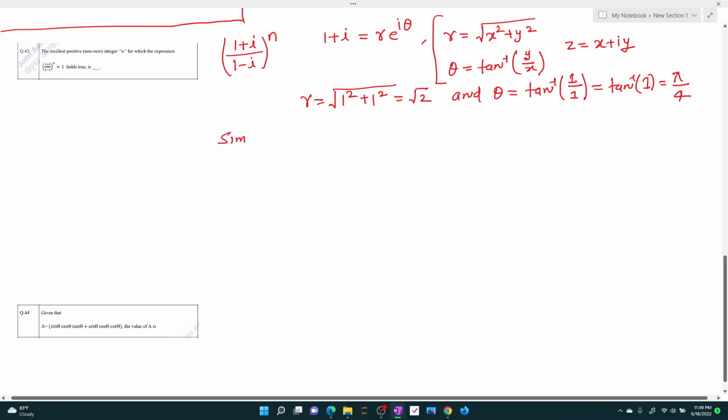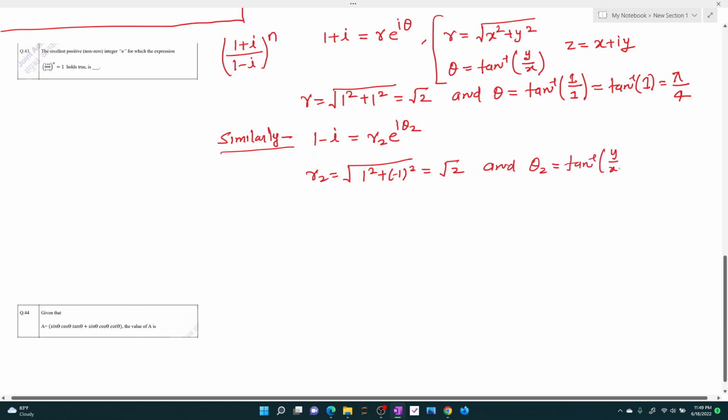Similarly, if we have 1 minus iota, this can be written as r2 exponential of iota theta 2. Here r2 by the same formula, 1 whole square plus minus 1 whole square, comes out to be square root of 2, and theta 2 is again tan inverse y upon x. Here y is negative 1, so this is tan inverse of negative 1, and this is negative of pi by 4.